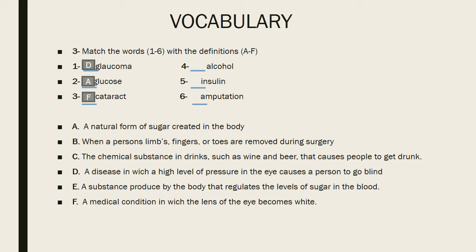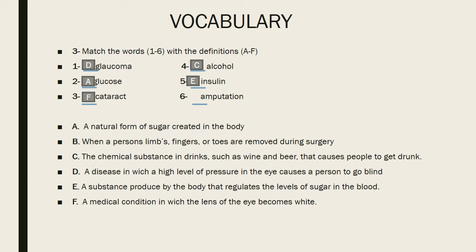Number 4. Alcohol. It's letter C, the chemical substance in drinks such as wine and beer that causes people to get drunk. Number 5. Insulin. It's letter A, a substance produced by the body that regulates the levels of sugar in the blood.